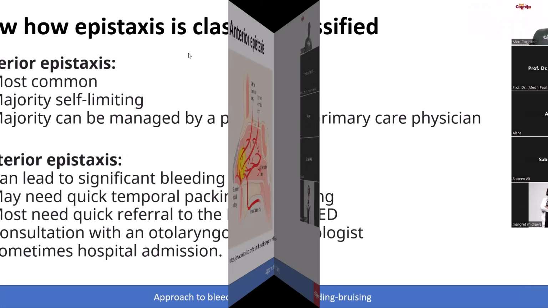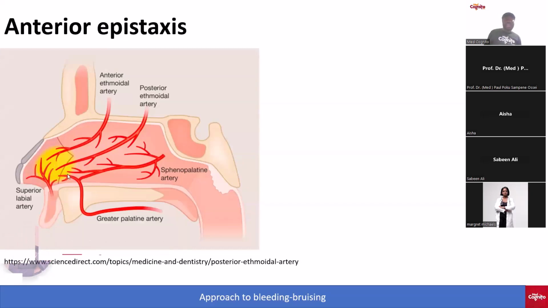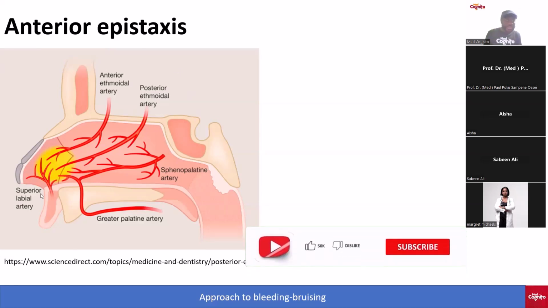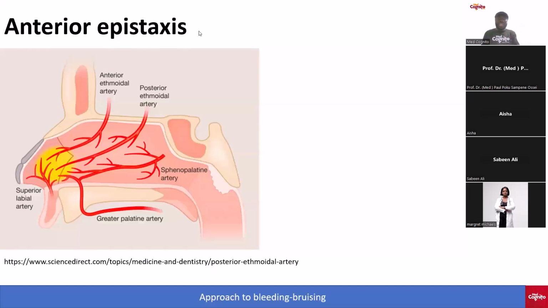Awesome. Yes, we can. So remember that we're talking about the Little's area and the Kiesselbach's region. This is where usually a lot of the common epistaxis occurs, okay? This is what we call the Little's area. You realize that it is the end of many of these arteries: anterior ethmoidal artery, posterior ethmoidal artery, just a little bit of it. But the posterior bleeding usually occurs from here, all right? In the superior labial artery. But you don't need to worry so much about anatomy so far as the Q1 is concerned. I just wanted you to know that you need to master anterior and posterior epistaxis.